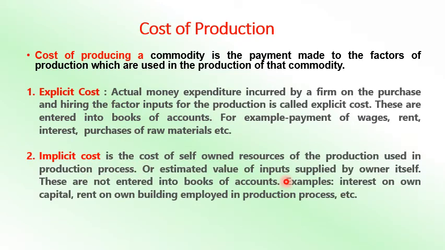Now implicit cost. Implicit costs are the costs of self-owned resources used in the production process, or the estimated value of input supplied by the owner himself. These are not entered in the books of accounts.